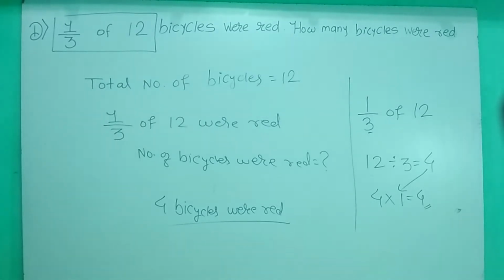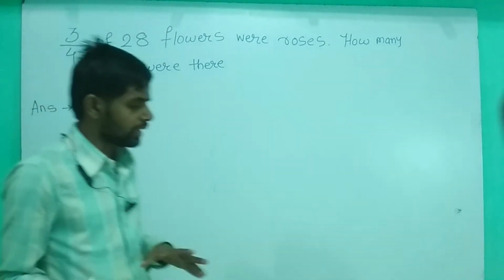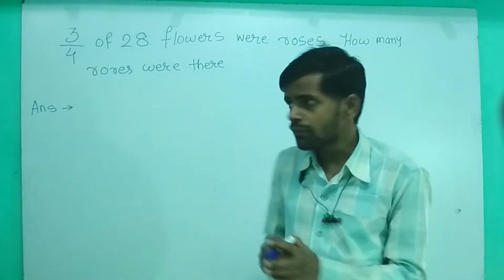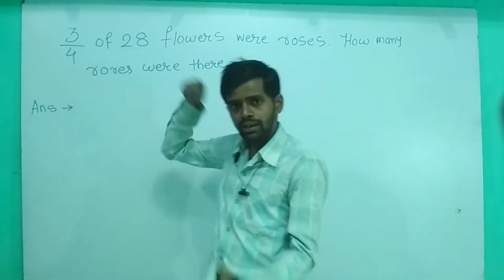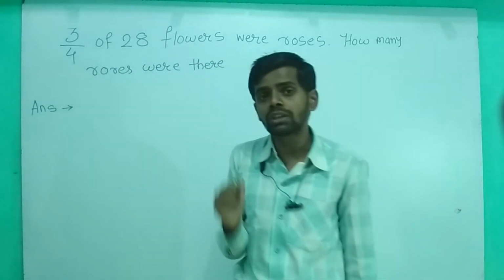Okay, dear students, so now we are proceeding towards the next question. Let's move toward question number 2, and question number 2 is saying that 3 by 4 of 28 flowers were roses. Okay, so there are 28 flowers. Total number of flowers is 28, and out of the 28, 3 by 4, that means 3/4 of the flowers.